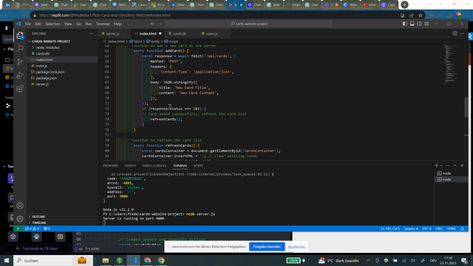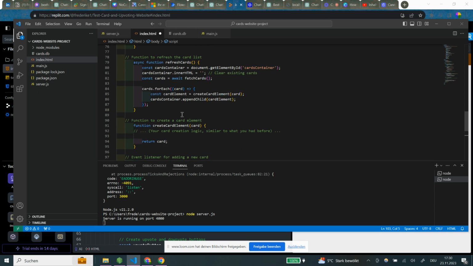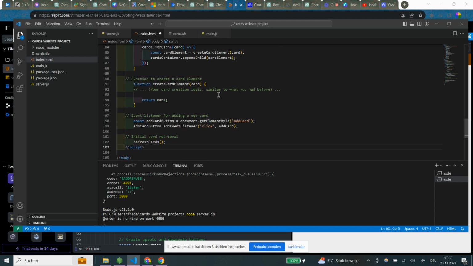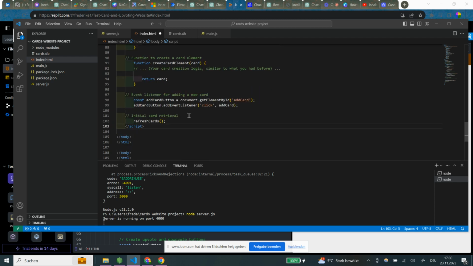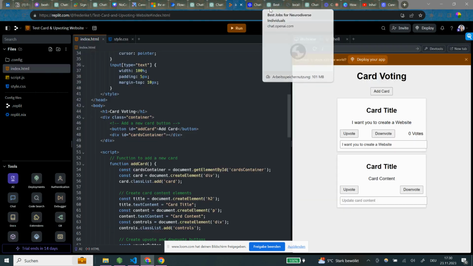So this is the new title. Okay, then if response status, card added successfully, refresh the card list. Function to refresh the card list. Async function, okay. Cards for each card. Function to recreate a card element. Okay. Event listener for adding a new card. Initial card retrieval. Okay, whatsoever. No clue. But let's see.